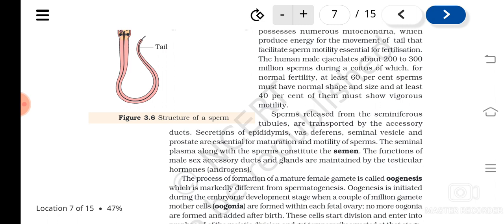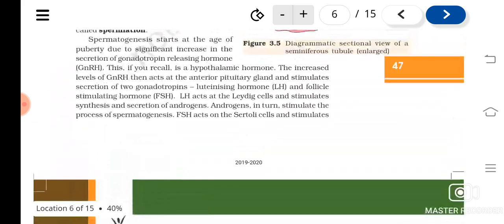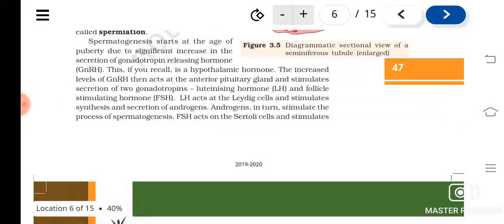So the functions of the male's accessory ducts and glands are all controlled by the androgens. Androgens are produced by the Leydig cells. Leydig cells get the trigger to produce the androgens from the LH, isn't it? Leydig cells produce the hormones under the influence of LH. LH is produced when GnRH, gonadotrophin releasing hormone, is released during puberty.